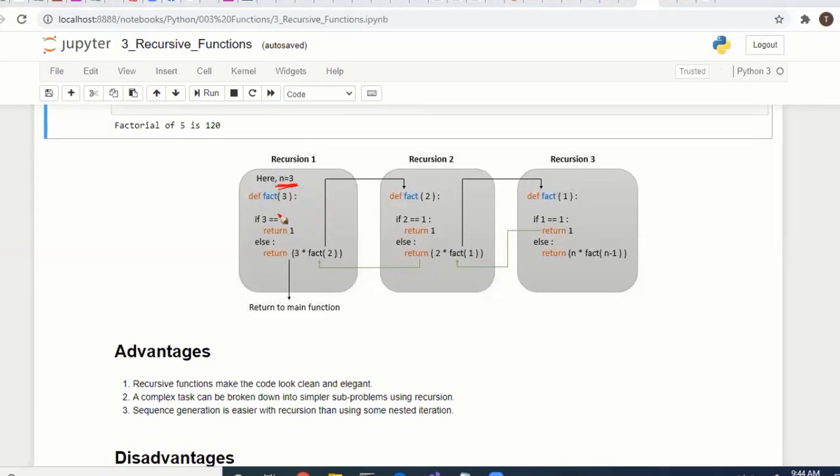So n is equal to 3, we are passing to the factorial function. So inside it, 3 factorial means 3 cross 2 factorial. Here factorial 2, it again calls this function. Here factorial 1. Okay, in 2 factorial, right, 2 cross factorial 1, factorial 1 again calls this function. Here 1 is equal to 1. In this condition, return 1. It won't call again the else part, that's why it gets terminated. Okay, we have to handle it properly, otherwise it keeps on calling the same function. So that is called a recursive function.